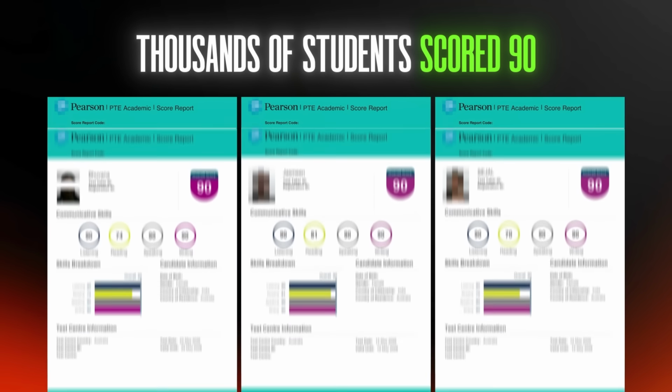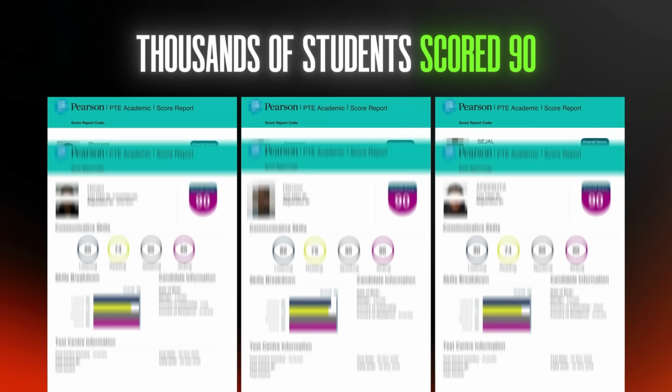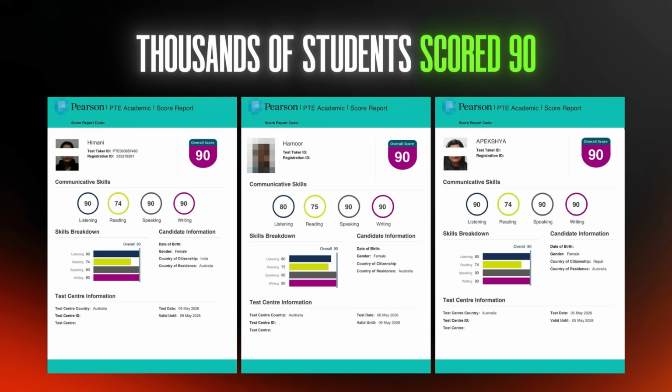Look at these scorecards, many students are achieving their desired scores every day. And remember, if they have done it, if I have done it 14 times, you can do it as well. Just make sure you learn from your mistakes, do not repeat the same mistakes which you have made in the mock test. That is how you get your desired scores.